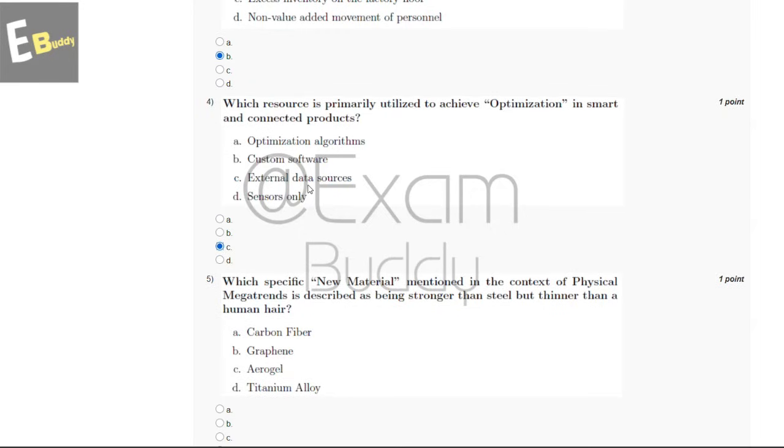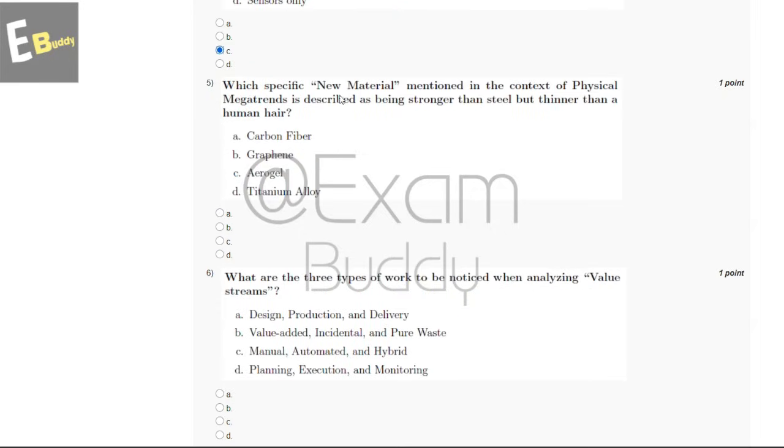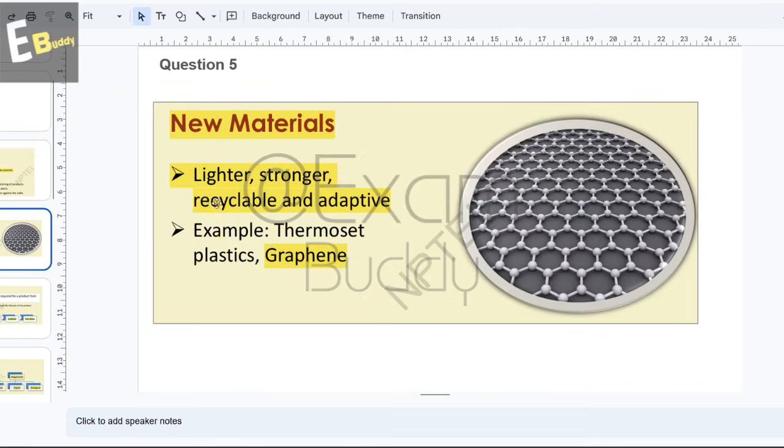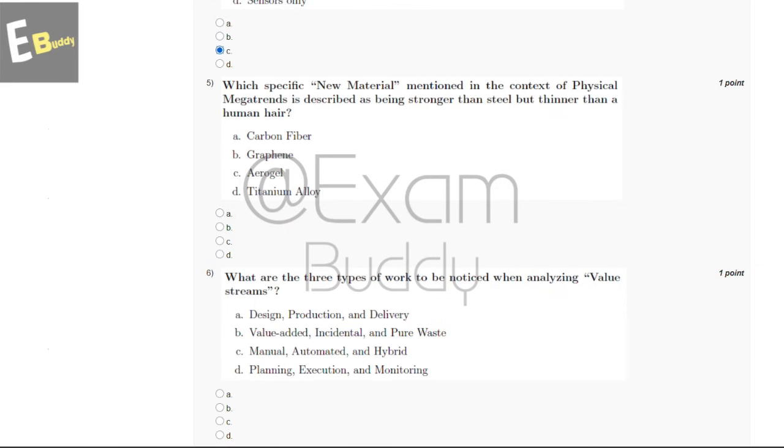And now let's go to our question number 5. Which specific new material mentioned in the context of physical megatrends is described as being stronger than steel but thinner than a human hair? So these are the options: carbon fiber, graphene, aerogel, titanium alloy. So now let's check the explanation. So explanation says new material, lighter, stronger, recyclable and adaptive, graphene. So the answer of our fifth question is B, graphene.